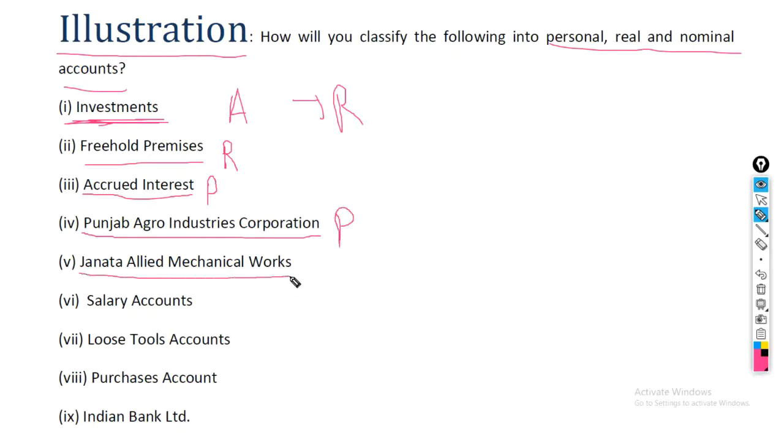Janta Allied Mechanical Works is also an artificial person, which is a personal account. Salary account, okay, salary is our expense, hence expenses, losses, gains, and incomes are nominal account. So I want you to pause the video here and continue on your own.